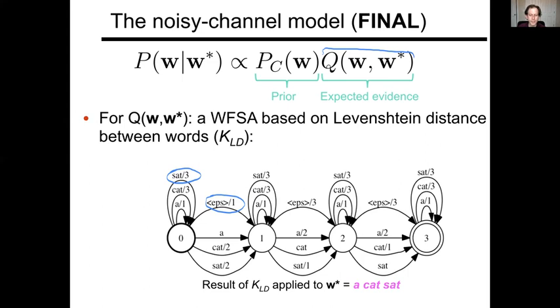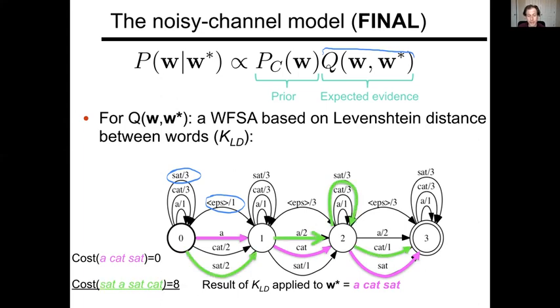And so what do we get from this? For this input, the lowest cost W for this input W star is going to be the veridical interpretation, W equals W star. So the cost of a cat sat: there are 0 costs for all these transitions. The cost of sat cat, for example, is much higher.